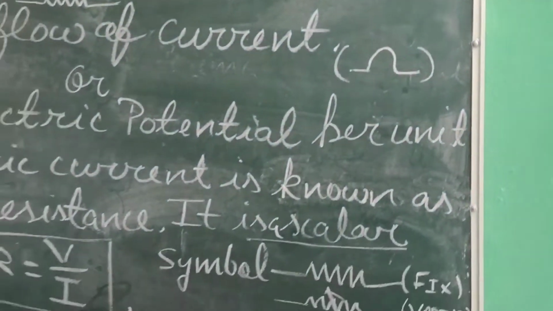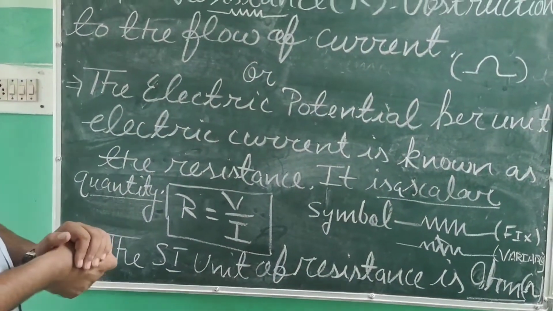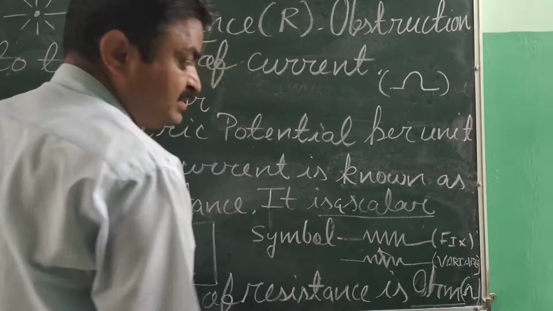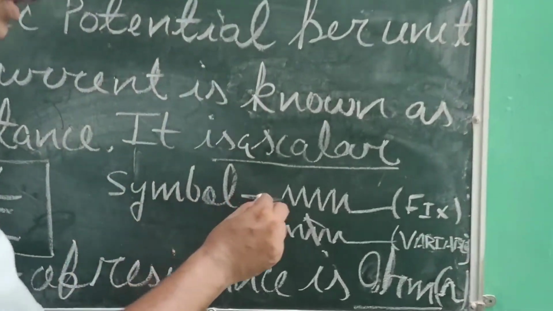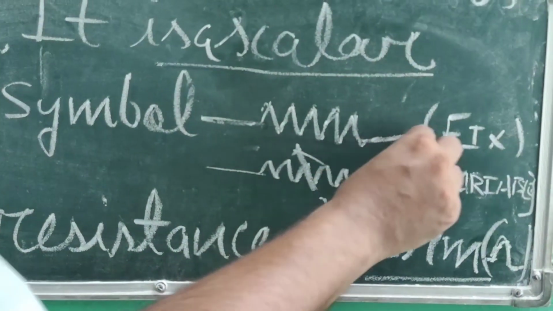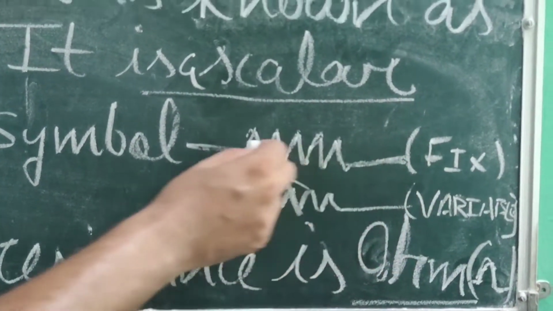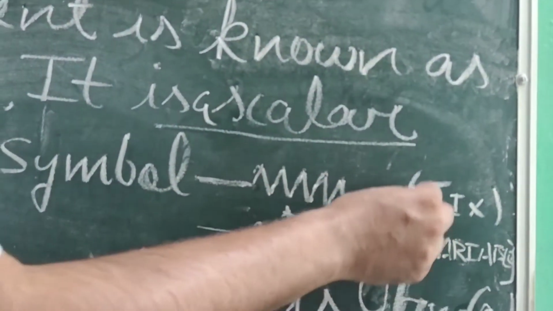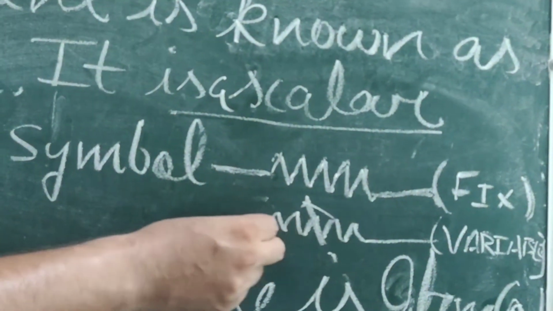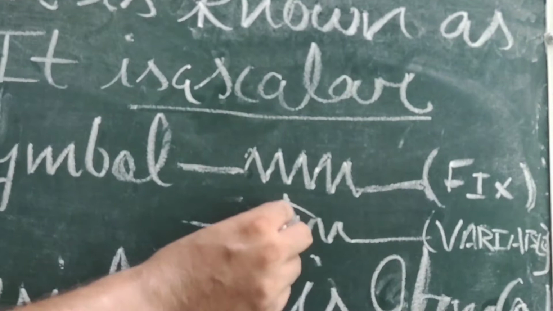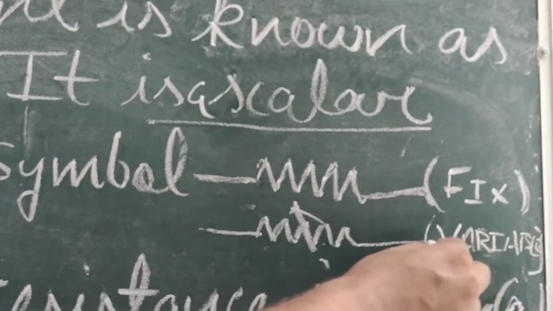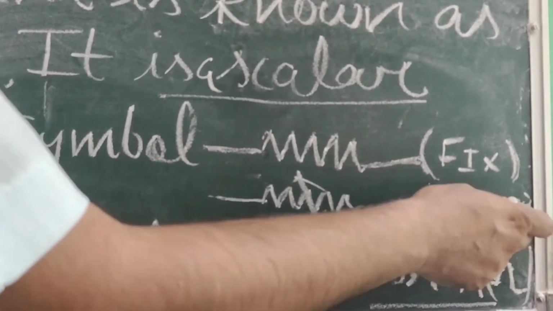And if we speak about the pictorial representation of resistance, then this type of irregular line is what we have in the diagram. It is the resistance that has a fixed value. If the resistance does not have a fixed value, then that resistance is known as variable.